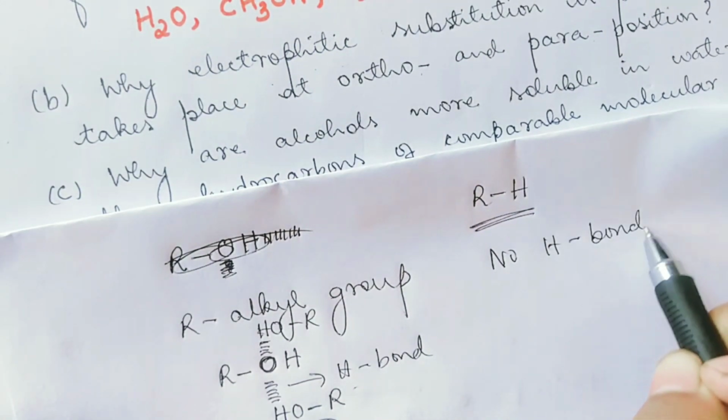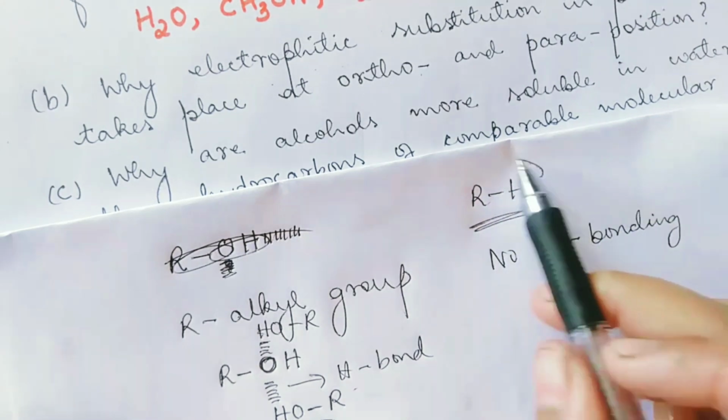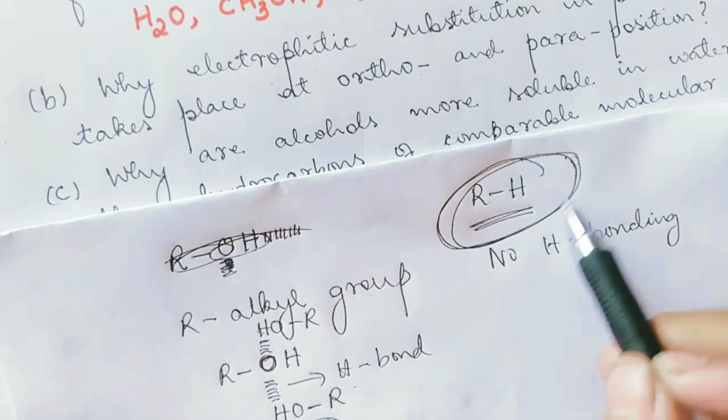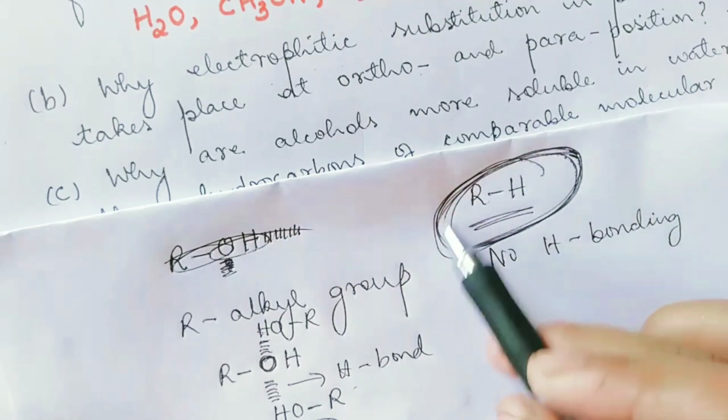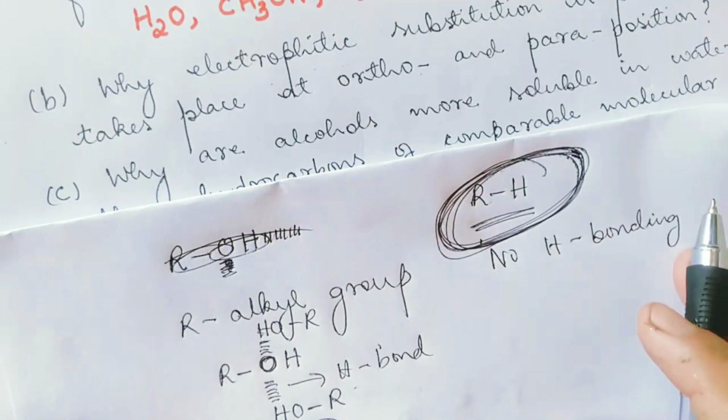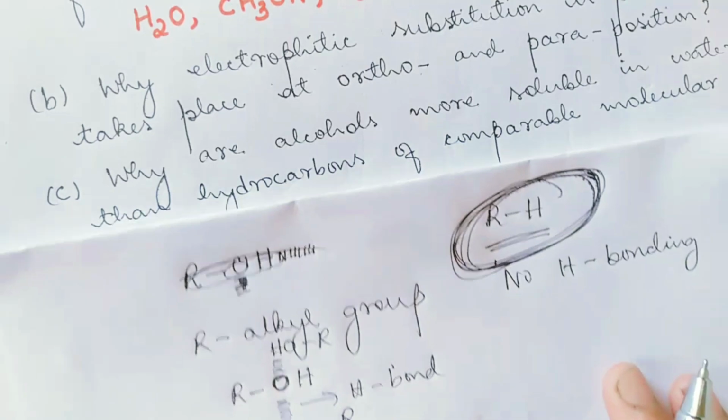If we don't have any hydrogen bonding, then this one will have no tendency to form hydrogen bond with water. That's why it is less soluble in water as compared to what? Alcohol.